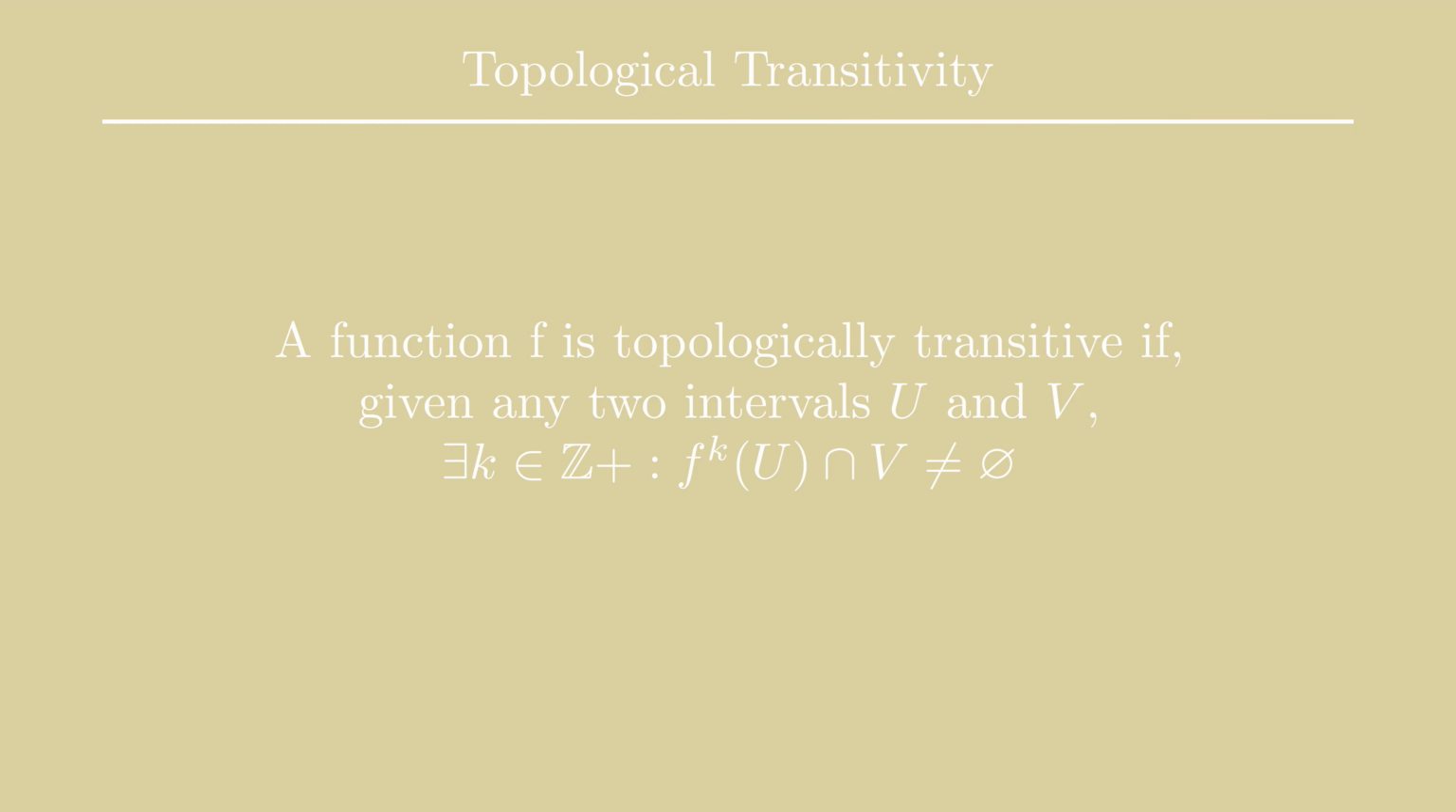Let's head back to the world of mathematics to discuss the next element of chaos, topological transitivity, otherwise known as topological mixing. These two big words may seem scary, but compared to being crushed by a falling tree, it's really not. To put it in the most utterly intuitive way possible, a function f is topologically transitive if, given any two intervals U and V, there exists k, an element of Z plus, such that f of U iterated k times intersect V is not equal to the empty set.